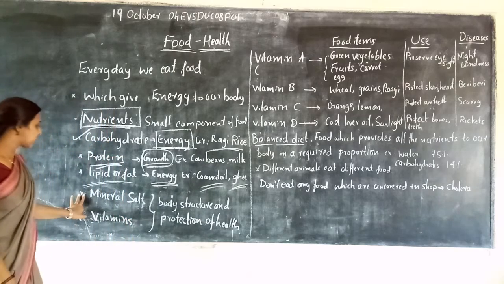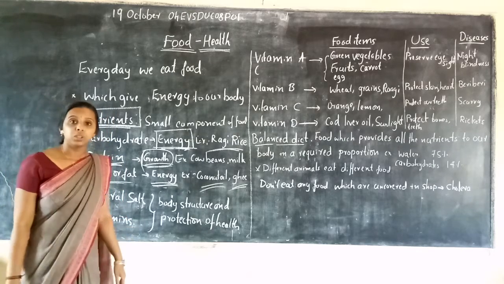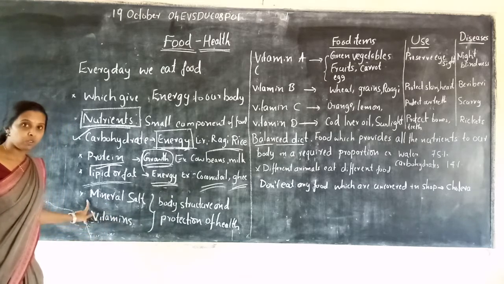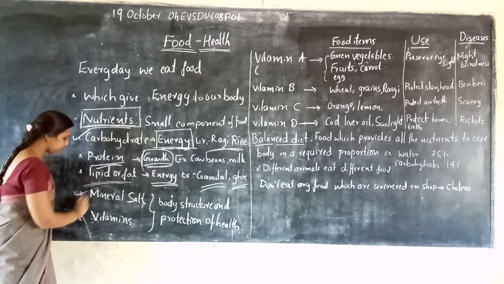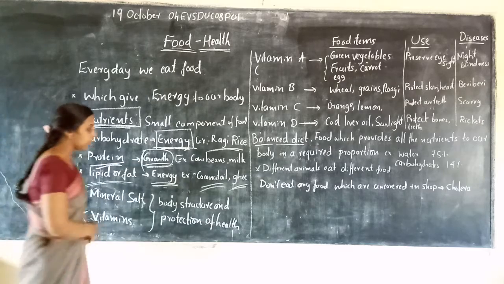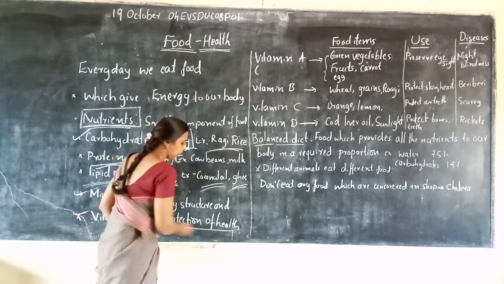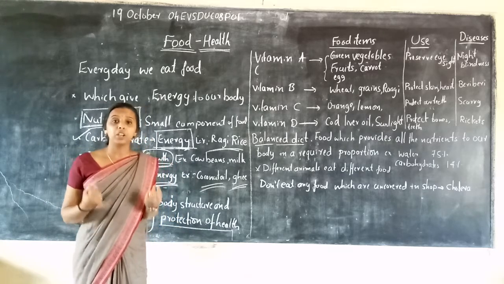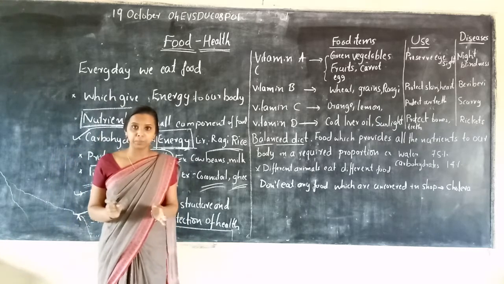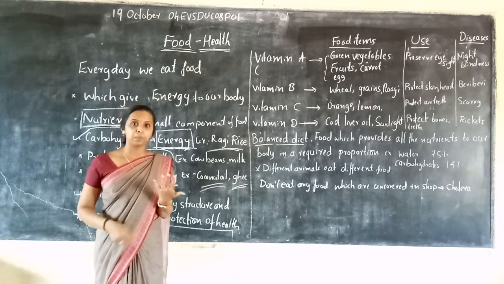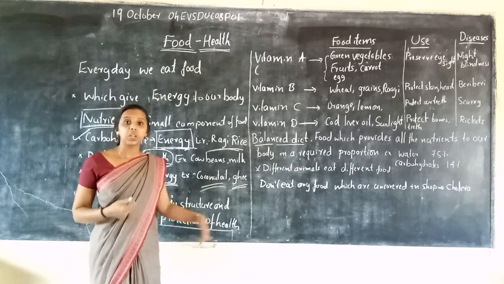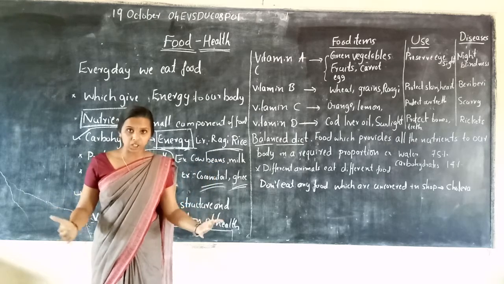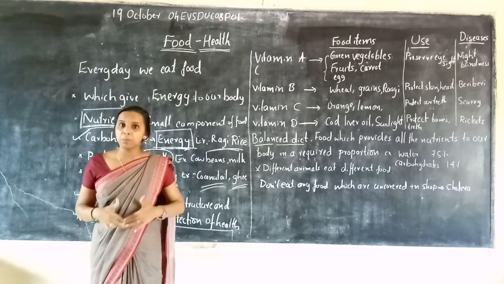Yes. Next, the fourth one is mineral salt. Mineral salts and vitamins, the fourth and fifth, help the body structure and the protection of our health. We have a particular shape, like our hands and fingers. They also fight against diseases and give protection when diseases enter our body.